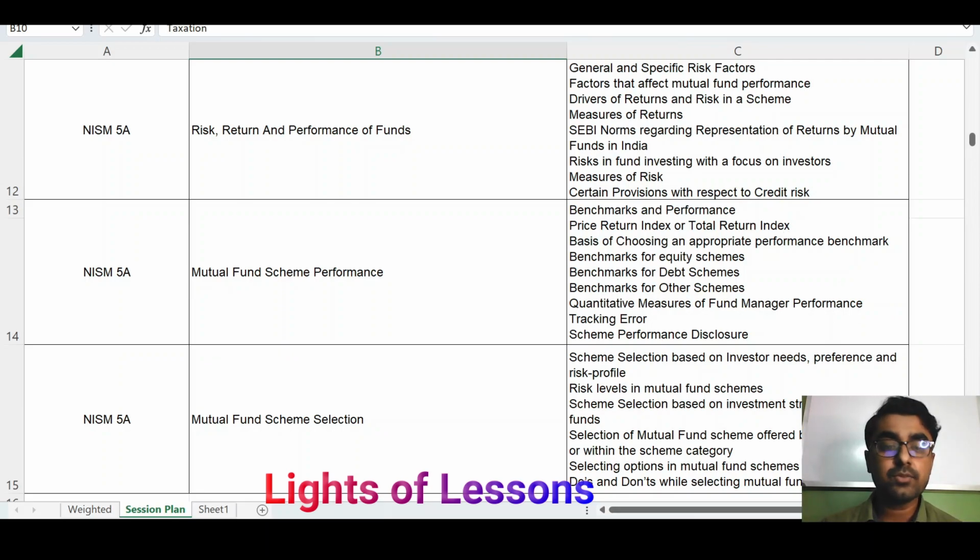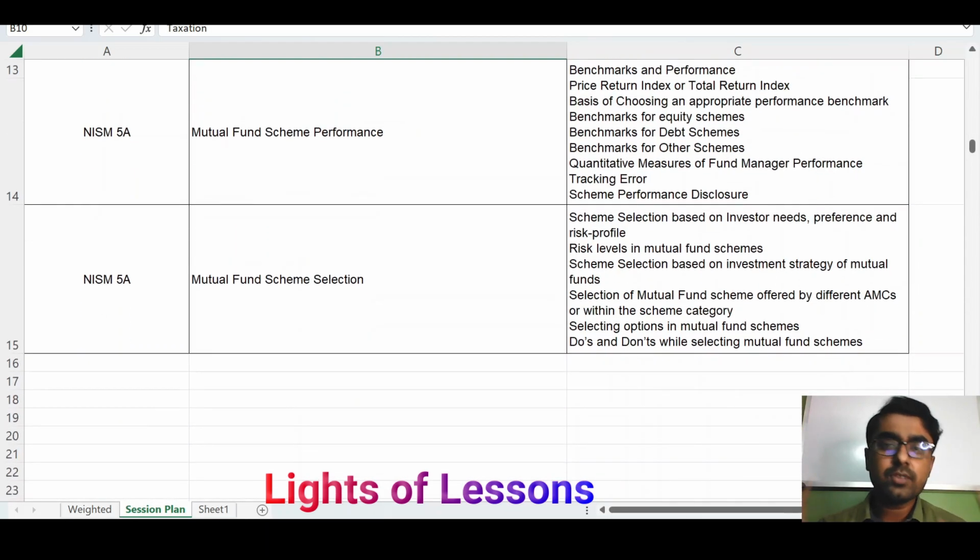Next is what? Next is the mutual fund scheme performance. So what is mutual fund scheme performance? For a mutual fund scheme, how that scheme performs, we can compare with some benchmark. Okay, so in this chapter you will learn about the benchmark, and how to choose the benchmark. In this chapter you will learn what the different types of benchmark are for different types of mutual fund. Okay, so that is another important thing.